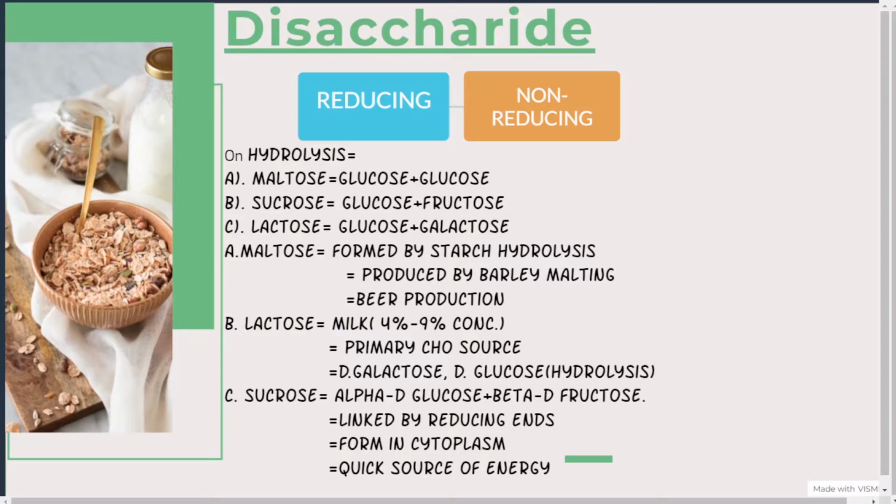Now, if I tell you about the examples of reducing disaccharides, they are maltose and lactose. Okay, reducing disaccharides are maltose and lactose, and non-reducing is sucrose.